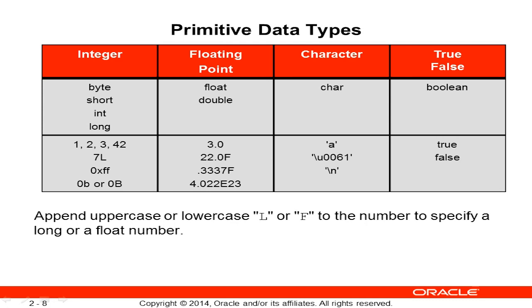Then lastly, our last type of data type is the floating point. And these are used to hold numbers with fractional parts, and they conform to the IEEE 754 standard. And there are 2 types of floating points. We have floats and doubles. And double is named a double because it actually provides double the precision of floats. So a float uses 32 bits to store data, whereas doubles use 64 bits.